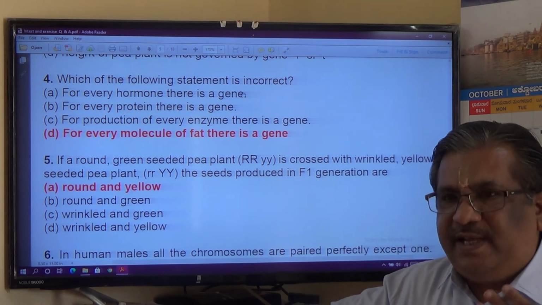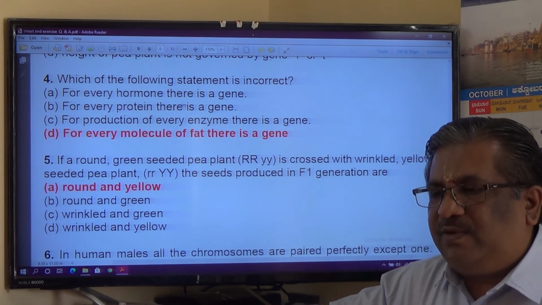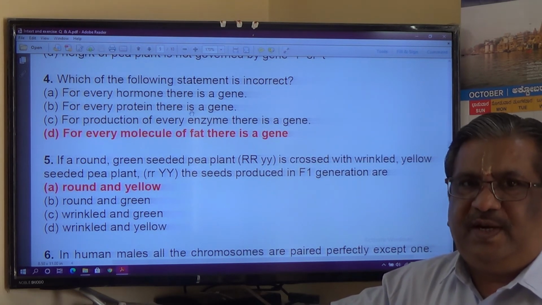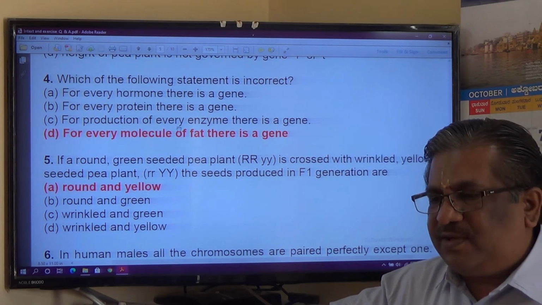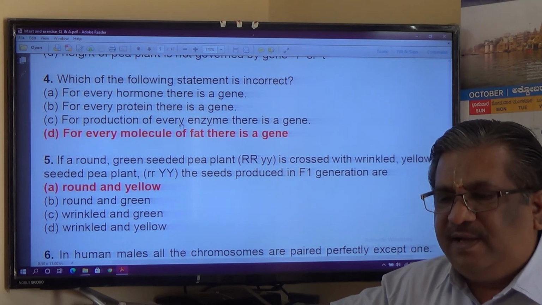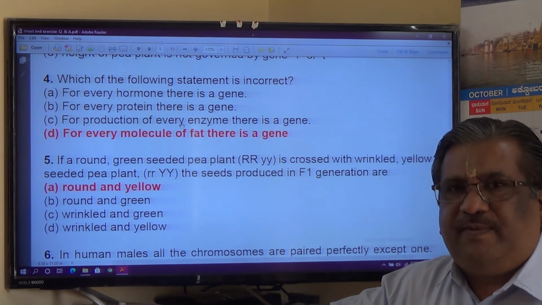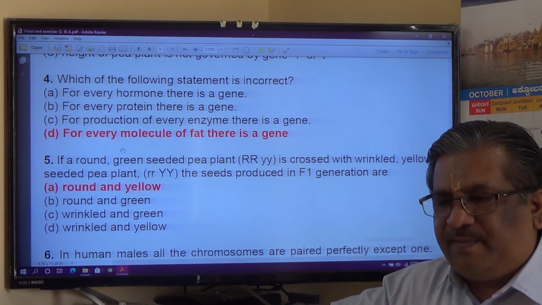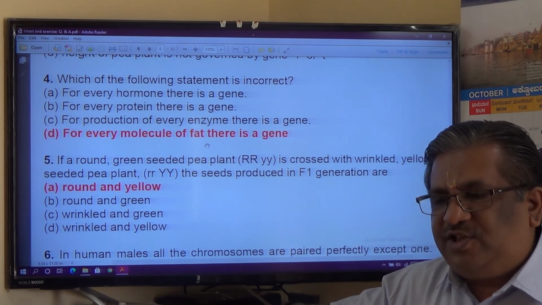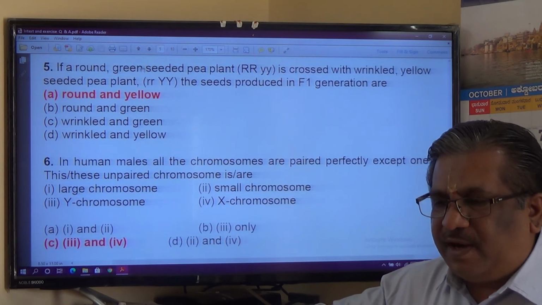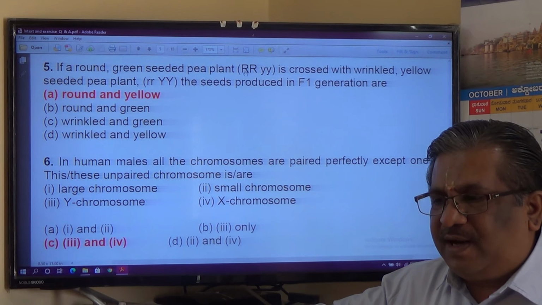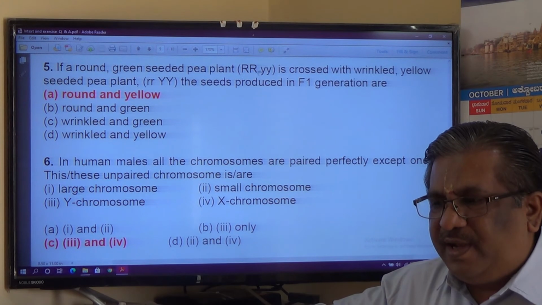Which of the following statements is incorrect? For every hormone there is a gene. Yes, it is true. It is correct. For every protein there is a gene. Yes, it is also true. For production of every enzyme there is a gene. Enzyme and protein are the same, and therefore for every protein, which implies for every enzyme, there is a gene. It is also a true statement. For every molecule of fat there is a gene. No, wrong statement.